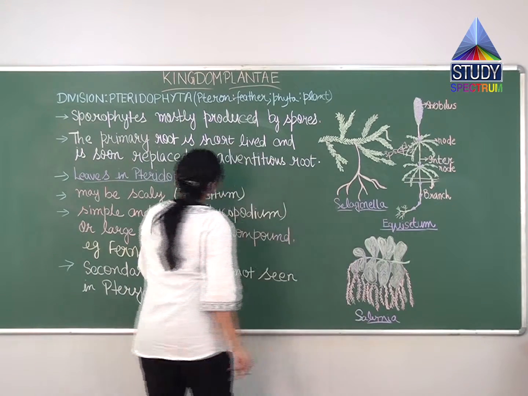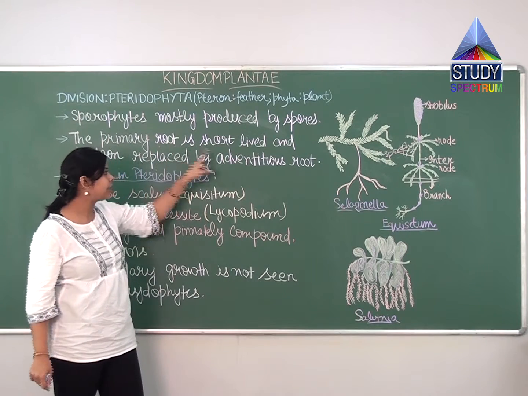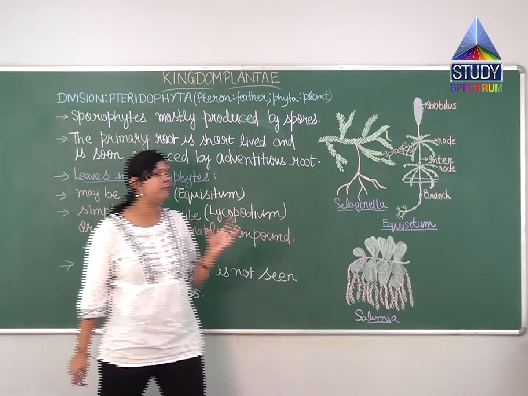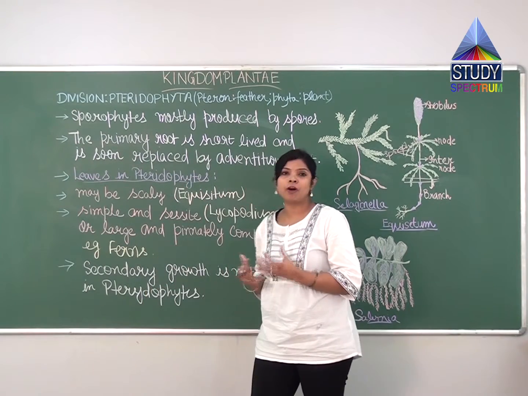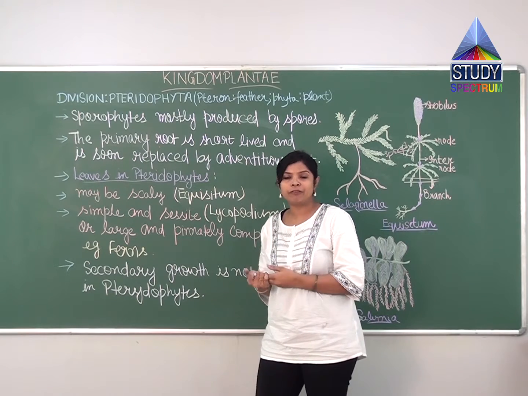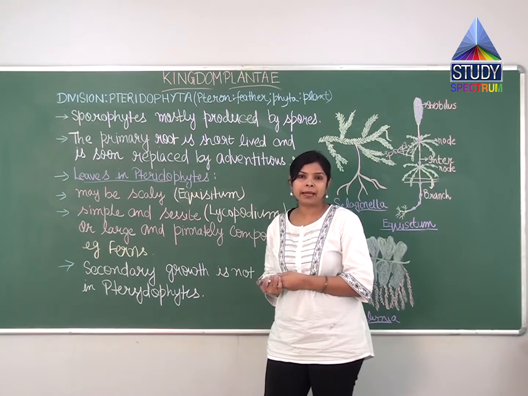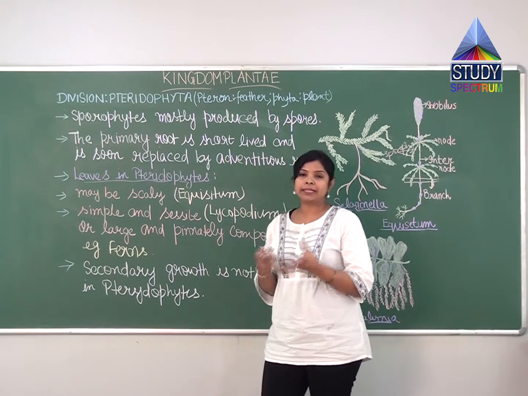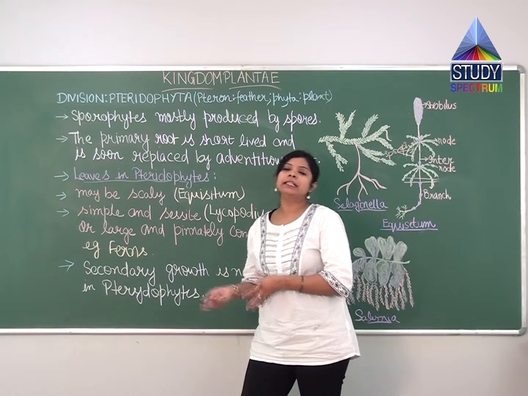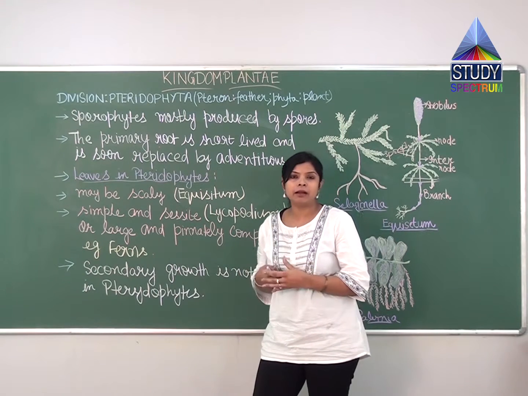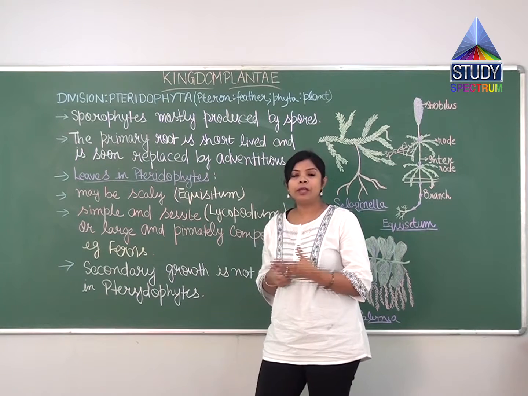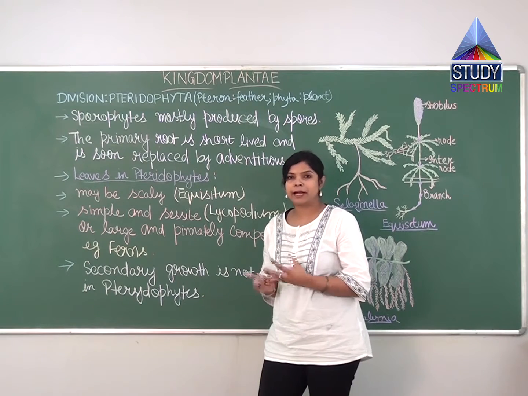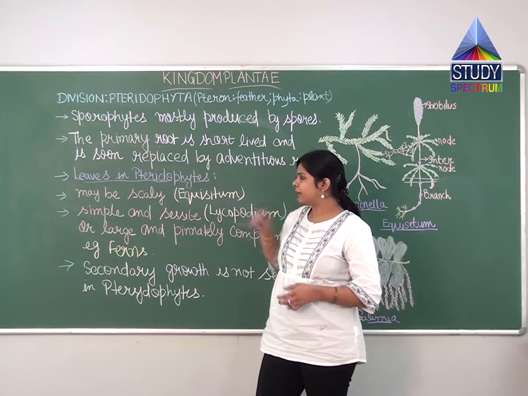So here, students, this is something we will discuss in the life cycle of pteridophytes. But what we can say is that the primary root is short-lived. What happens is the spores form the gametophytes, then the gametophytes release the male and female gametes, and these male and female gametes fuse and form the main plant body. Then again that male-female gametophyte will carry the sporophytes, and this sporophyte will change to the main plant body. So that we will discuss in the next part.